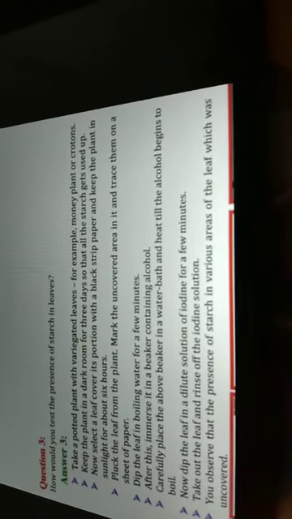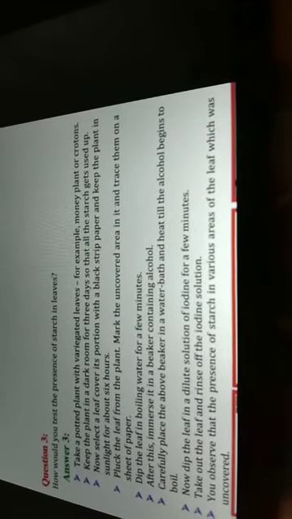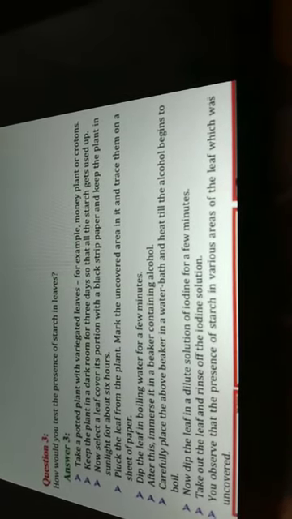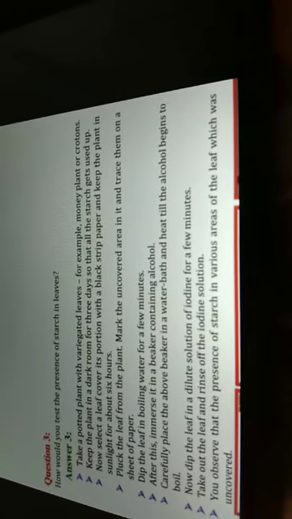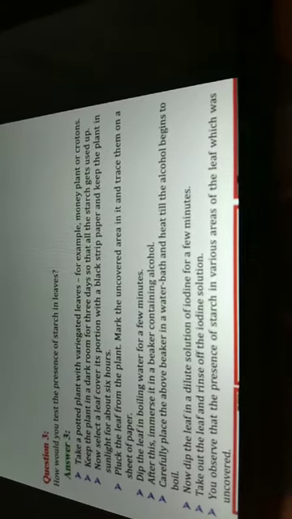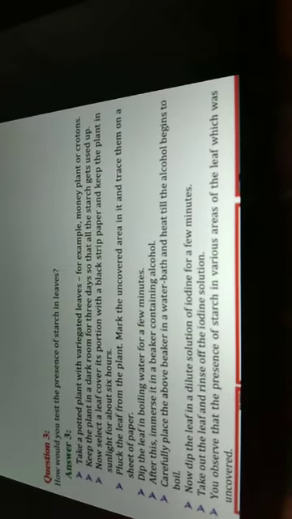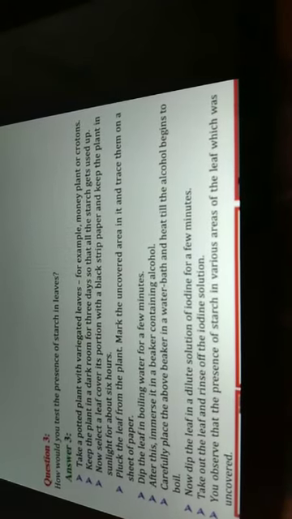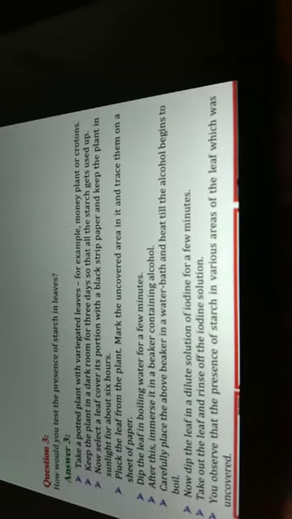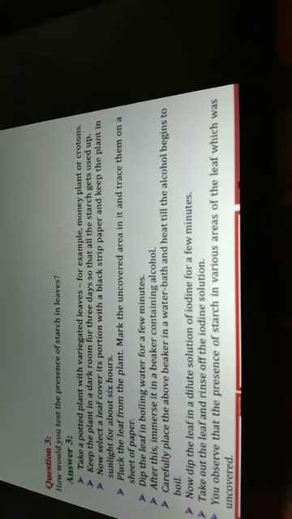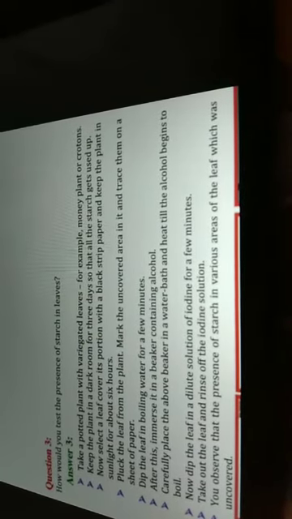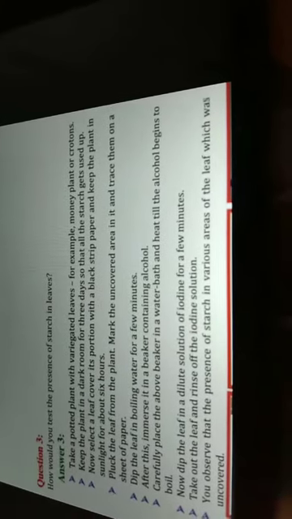Now select a leaf, cover its portion with black strip paper, and keep the plant in sunlight for about 6 hours. On one leaf you have to tie a piece of black paper in the middle of the leaf only. Then from the dark room you keep the plant in sunlight for 6 hours.